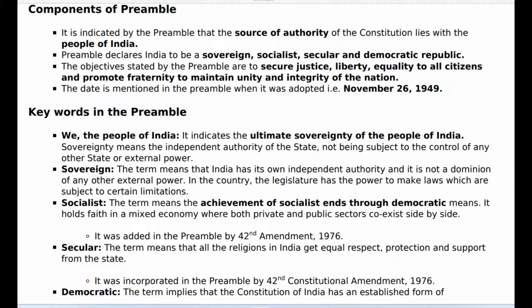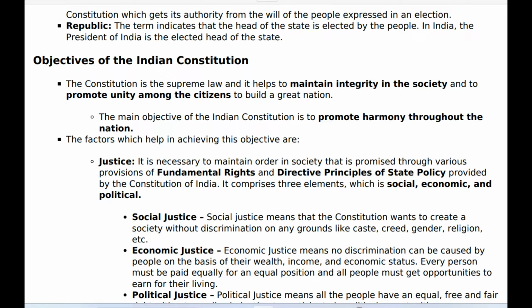Secular: the term means that all the religions in India get equal respect, protection, and support from the state. It was incorporated in the preamble by the 42nd Constitutional Amendment, 1976. Democratic: the term implies that the Constitution of India has an established form of government which gets its authority from the will of the people expressed in an election. Republic: the term indicates that the head of the state is elected by the people. In India, the President of India is the elected head of the state.